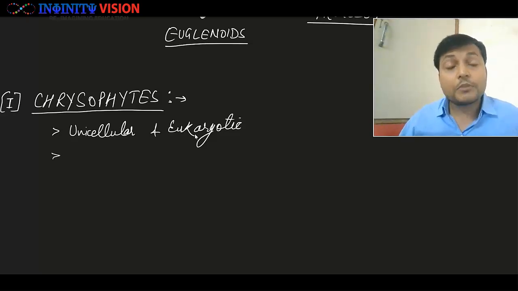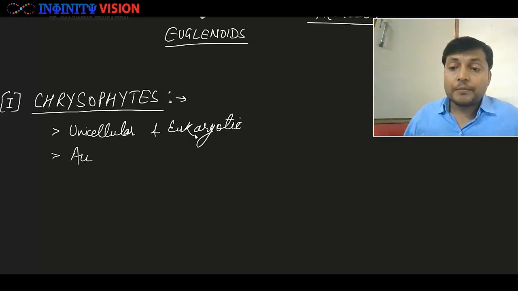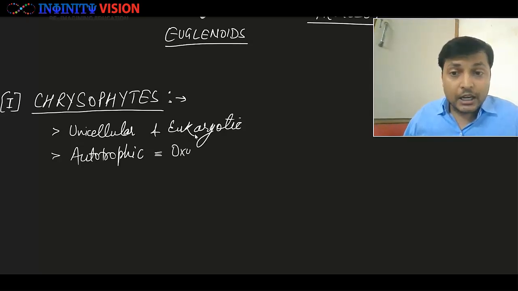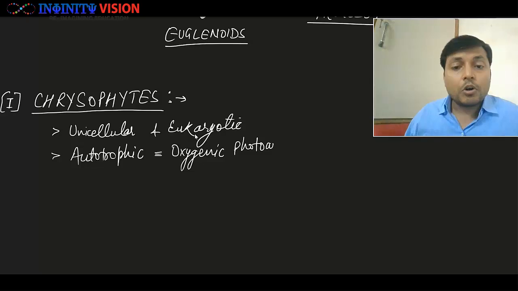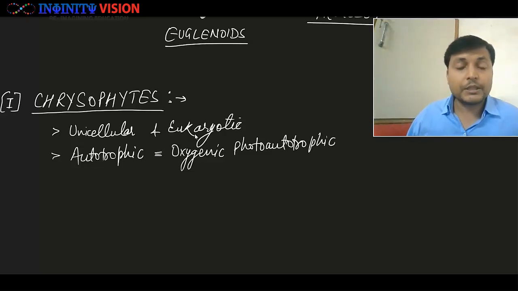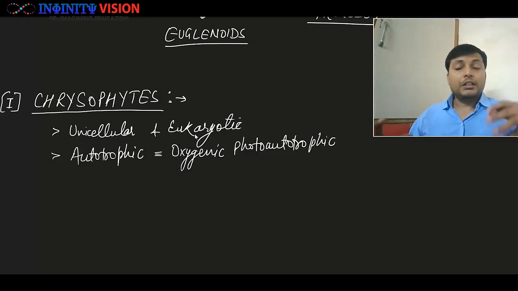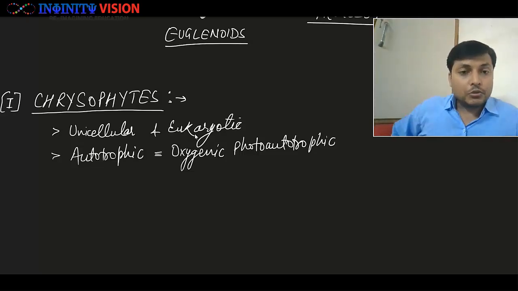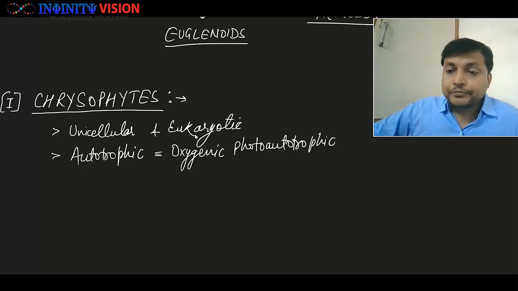Secondly, if we are talking of nutrition, they all are autotrophic. And within autotrophic, what kind of autotrophic are they? They show oxygenic autotrophic nutrition.